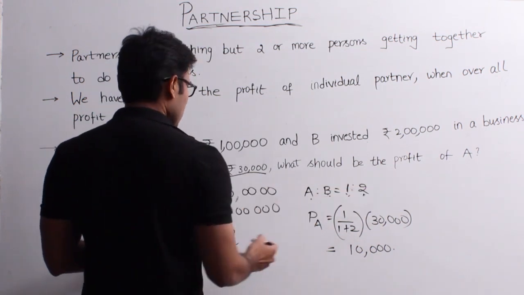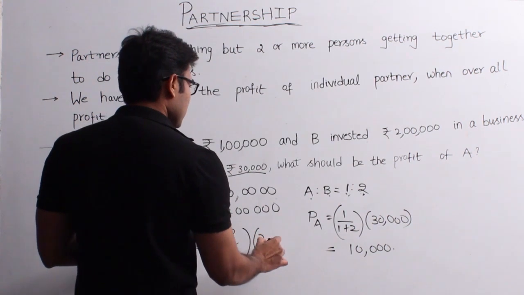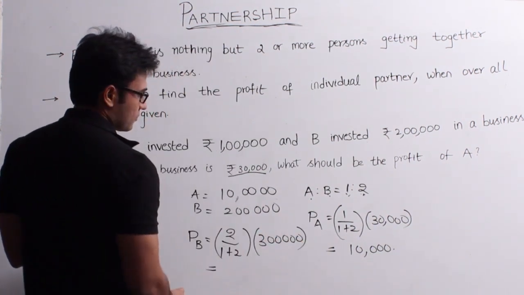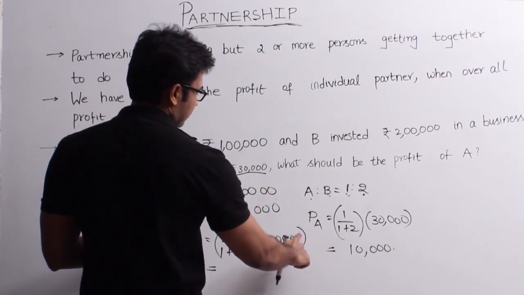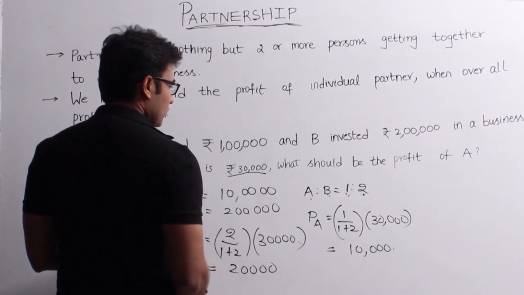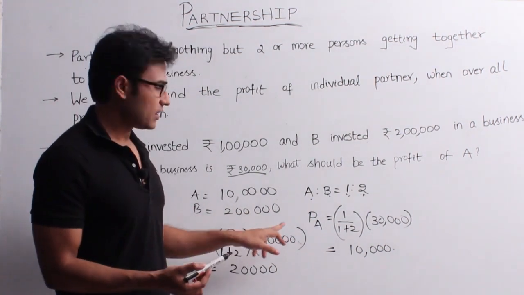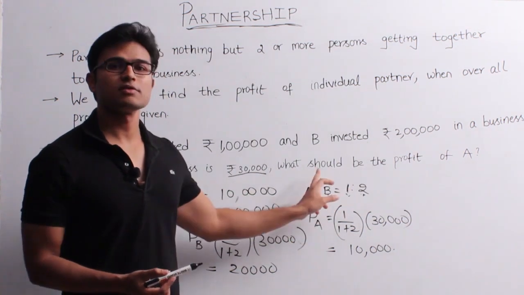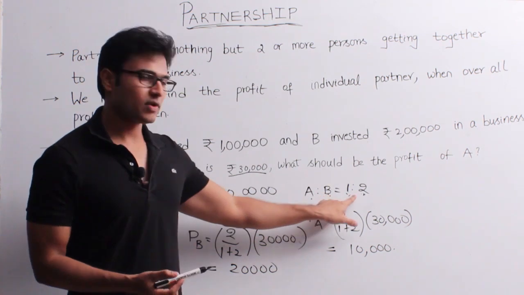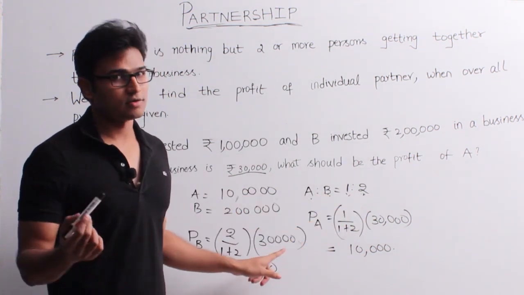Because B's number is 2. 2 by 1 plus 2 into 30,000, right? Therefore it is 20,000. If you observe this, we have divided the profit in such a way that they are getting it in the ratio of the investment they are making, isn't it? The investment is in the ratio of 1:2, and even if you find the ratio of the profits, it will also be 1:2.